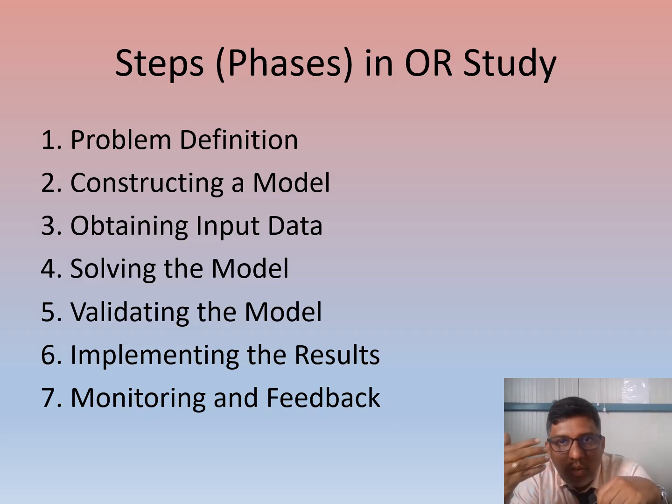Similarly in OR also, the first step is that we define the problem. How you define the problem depends upon the circumstances. We are going to deal with different manufacturing fields, and with industries like software fields.